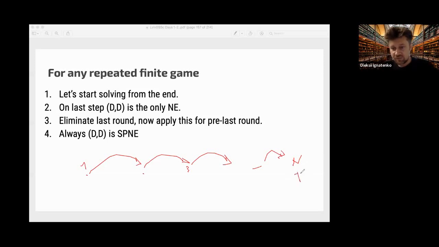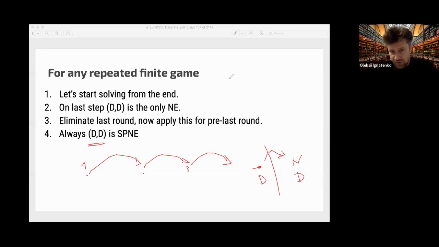So they know that on the last round they will play D. But then we can eliminate the last round, and so on the n-1 round we also will play D. Continuing, we can understand that playing D, defect, on each step is a subgame perfect Nash equilibrium.